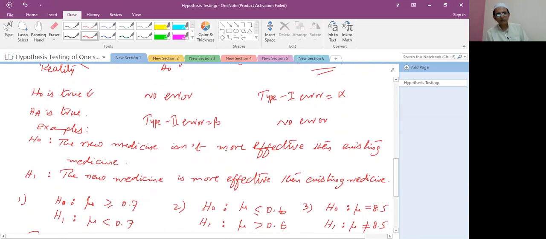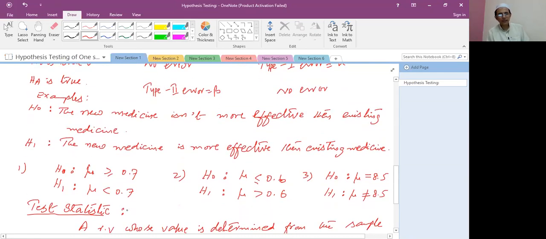The null hypothesis: the new medicine isn't more effective than existing medicines. The alternate hypothesis: the new medicine is more effective than existing medicines. The opposite of the null hypothesis is called the alternate hypothesis. There are 3 conditions we will use when we talk about hypothesis testing.